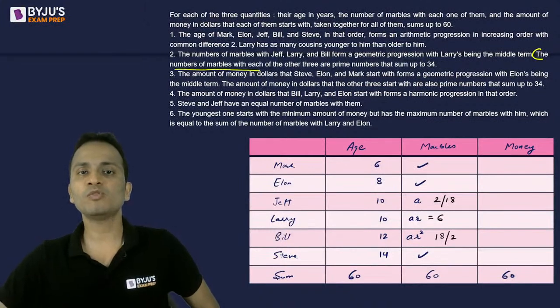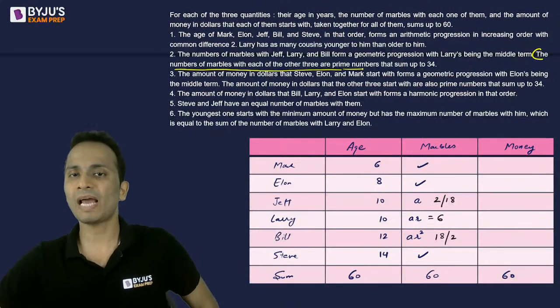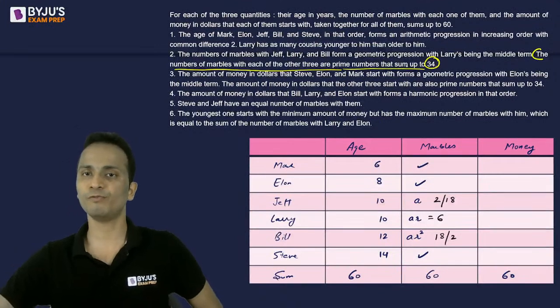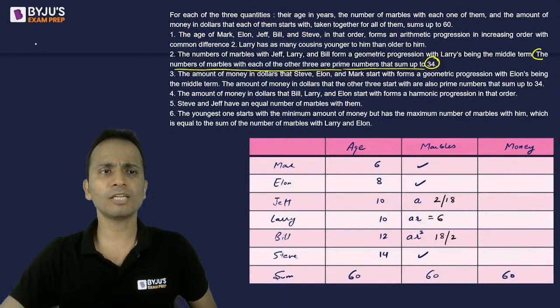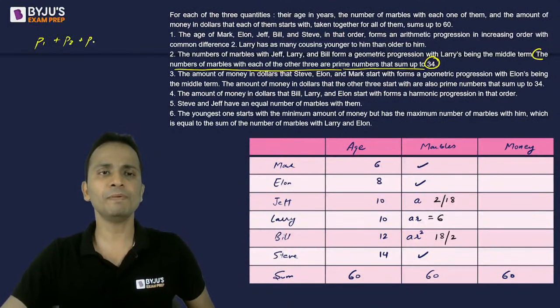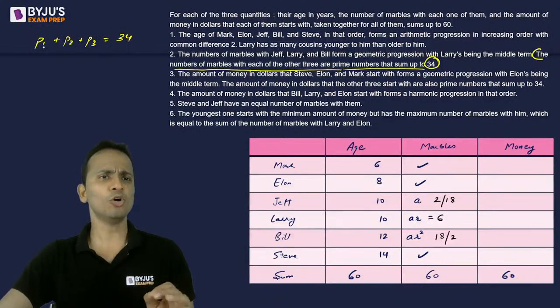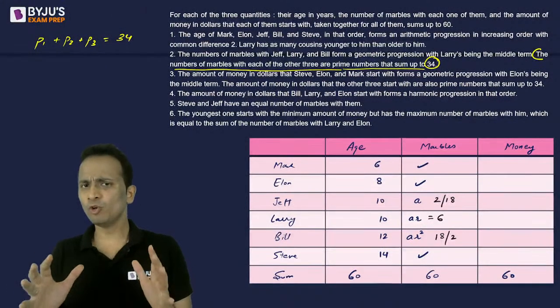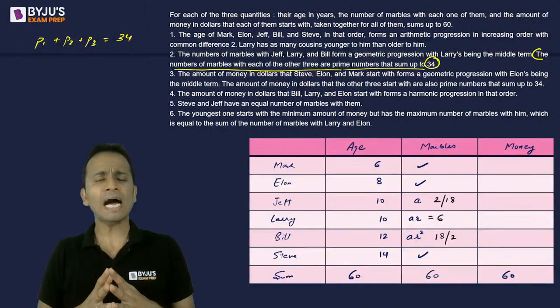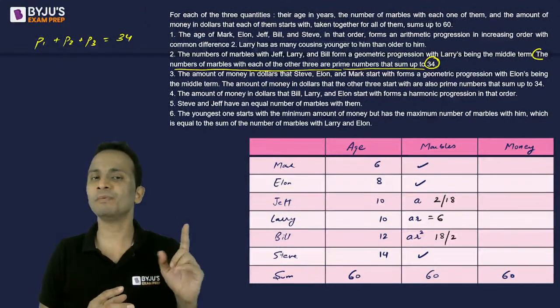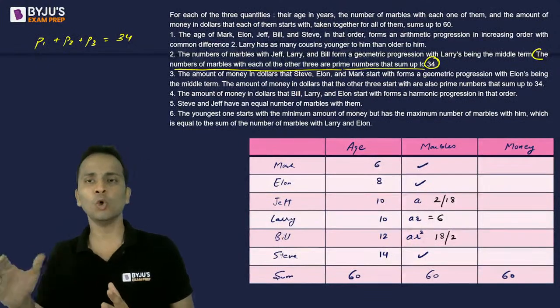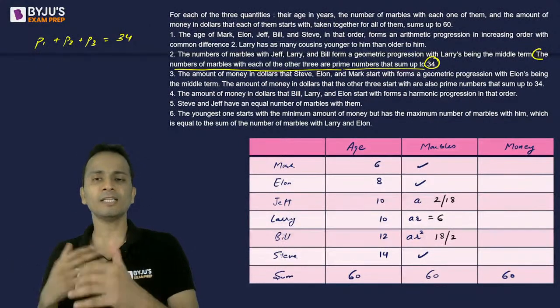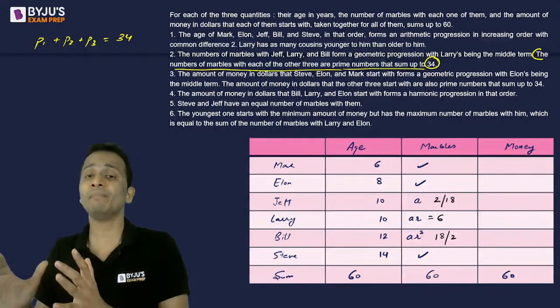Now, let's talk about the remaining three in the same statement. The number of marbles with each of the other three are prime numbers that sum up to 34. There are three prime numbers P1, P2, and P3, and the sum is 34. What can these three prime numbers be? There is only one even prime number, that is 2. So 2 is the only even prime number, and other than 2, all prime numbers are odd.